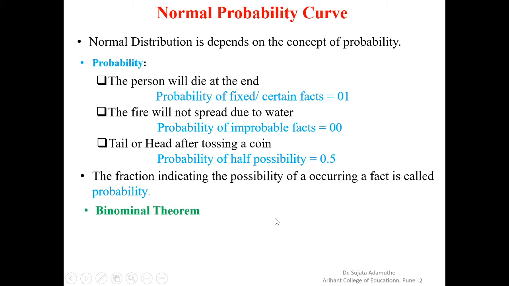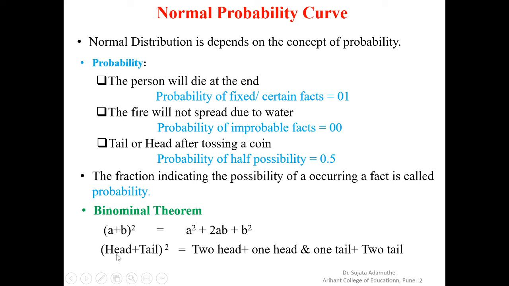And this probability depends on the binomial theorem from maths, right? Then what is the binomial theorem? (a + b) whole square is equal to a square plus 2ab plus b square. See here, 2ab is more than a square, which means twice a into b.